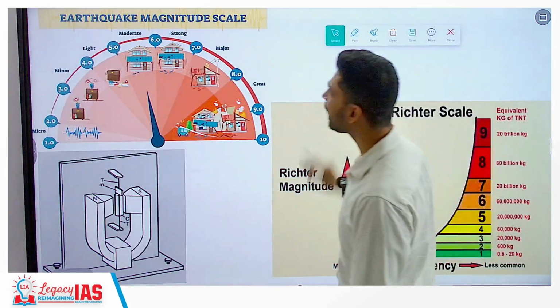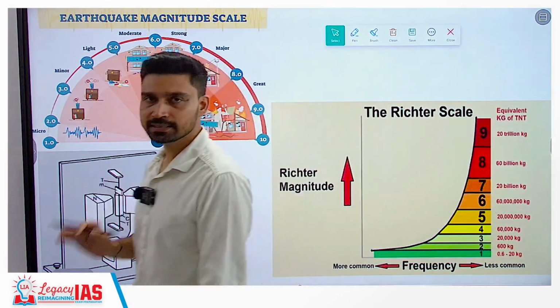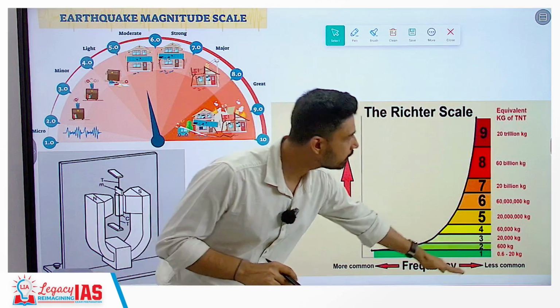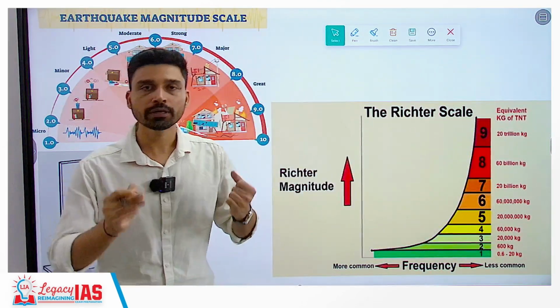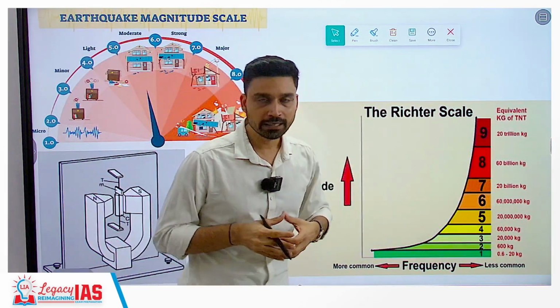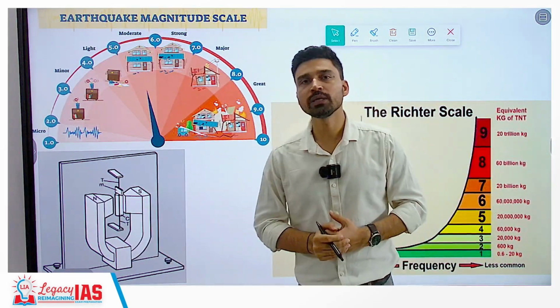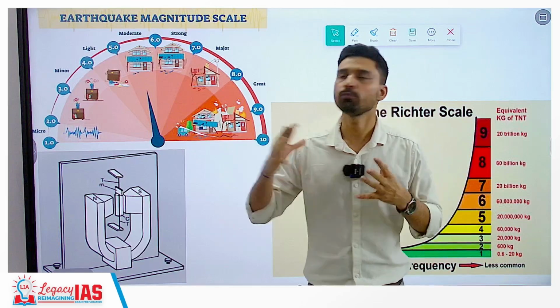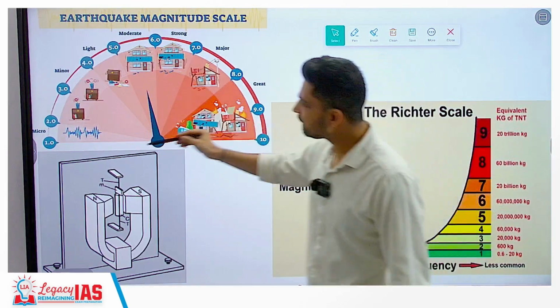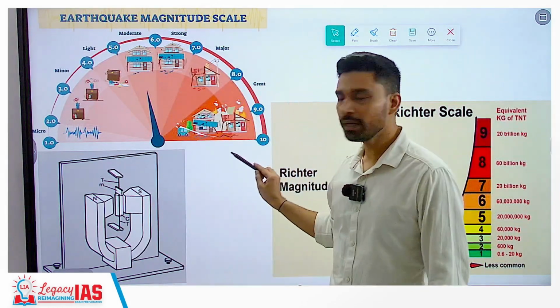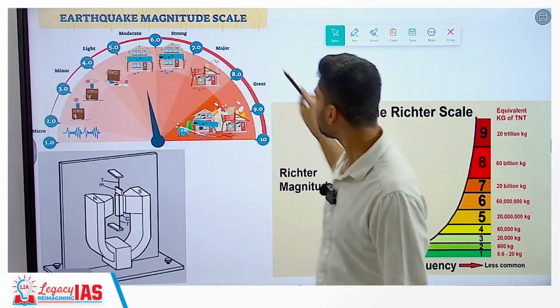First of all, if you look at the earthquake magnitude scale, that is the Richter scale, it measures the value of earthquake on a scale between 1 to 10. However, interestingly, we have not recorded any earthquake of magnitude 10 in human history. The highest magnitude earthquake that we have encountered is in the range of 9.6. So, basically, on the basis of how large the earthquake is, a value can be assigned between 1 to 10.